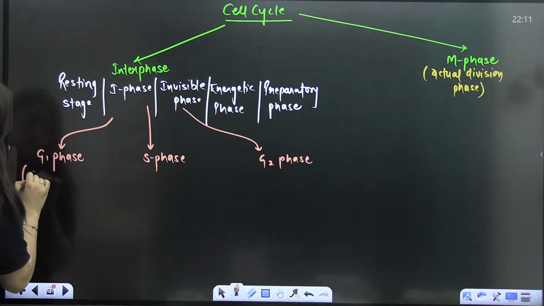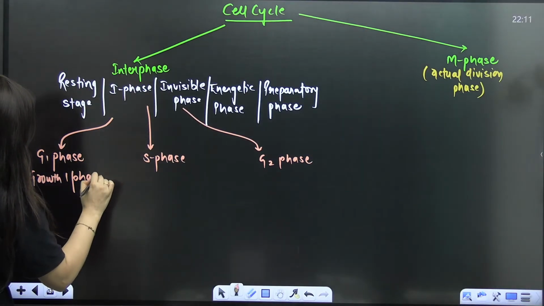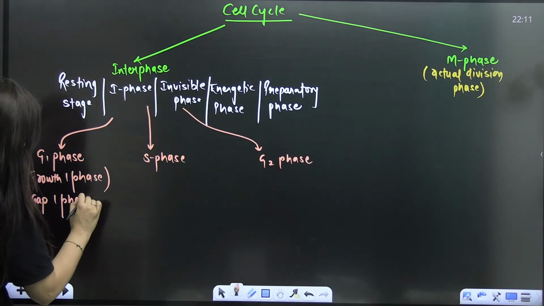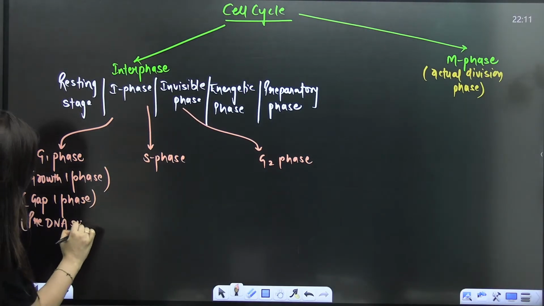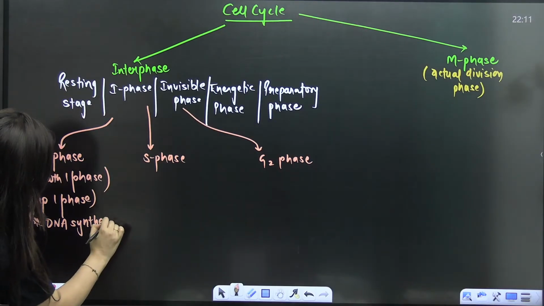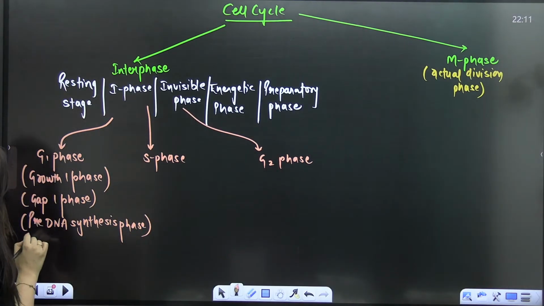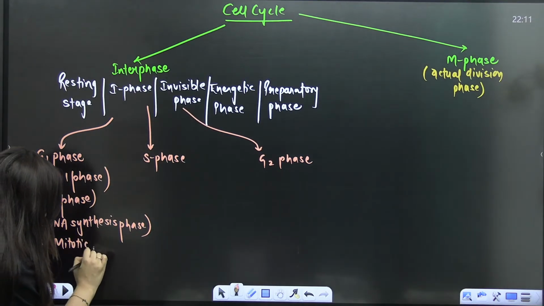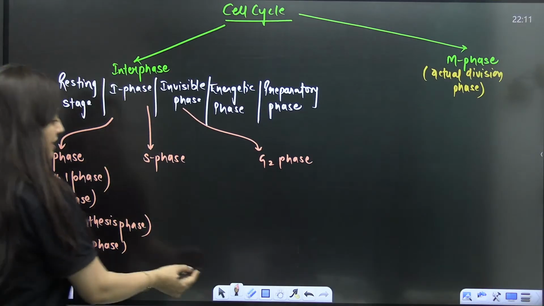So G1 is growth 1 phase, gap 1 phase, pre-DNA synthesis phase. You need to know the other names, guys. Then there is the post-mitotic phase. This is what your G1 is.